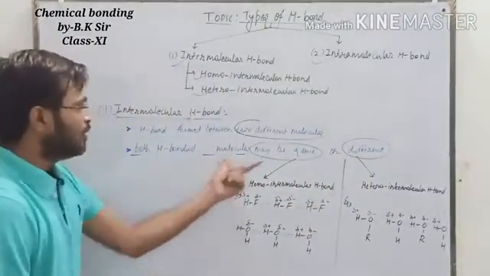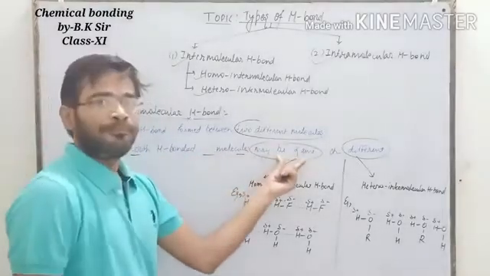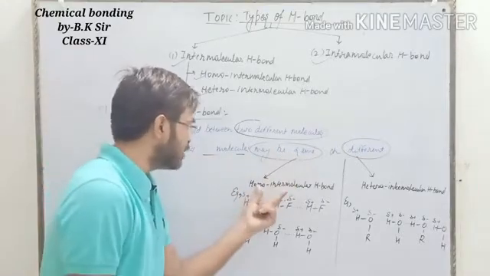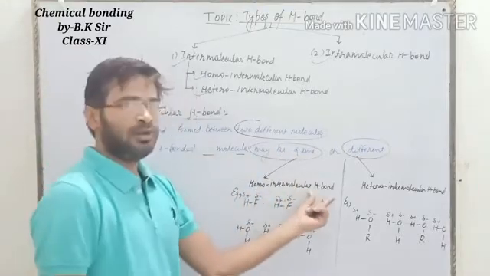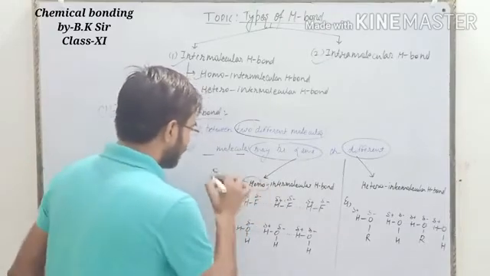Okay, if both the hydrogen bonded molecules are the same, then it is said to be the homo intermolecular hydrogen bond. What we said? Homo stands for the same.